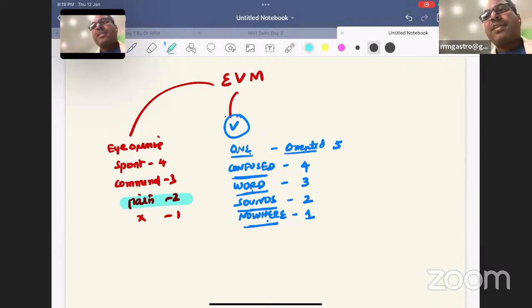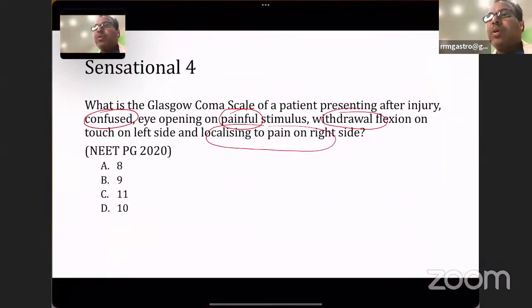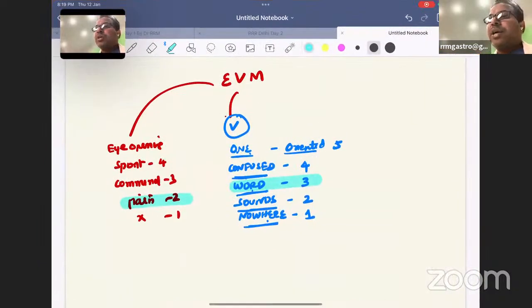In this question, the patient is using inappropriate words is given in the choice. Okay, you can see patient is having confused. Okay, the confused is given in the choice. So the confused gives 4 points. The confused question goes for 4 points, pain 2 points.